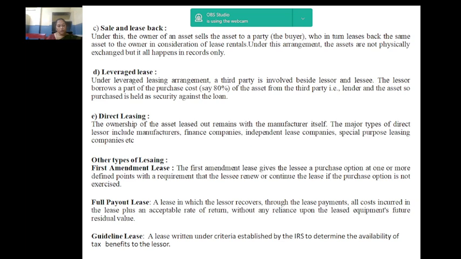Next, we move on to the net lease. In a net lease, the property owner receives the rent that is net after the expenses that are to be passed through to tenants are paid.